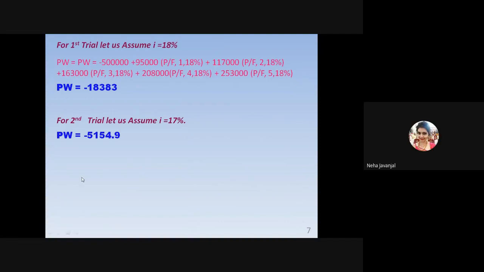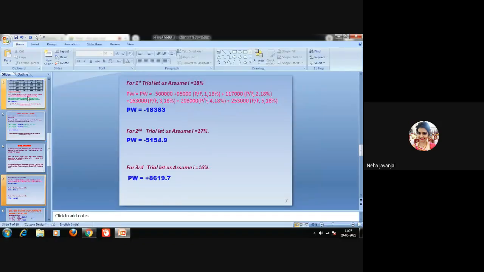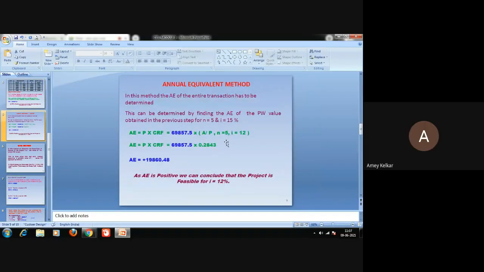Sir, for the annual equivalent method, that multiplication factor should be 0.2774, no? N equals 5, I equals 12. Let me check. 0.2774. Then I put the wrong table. 0.2774. And A comes out to be how much? It's 19,378.4.